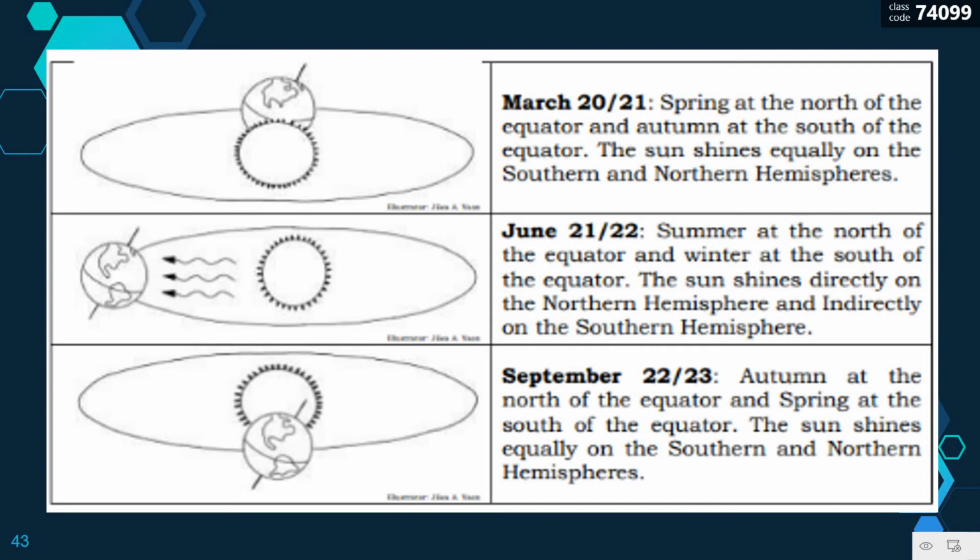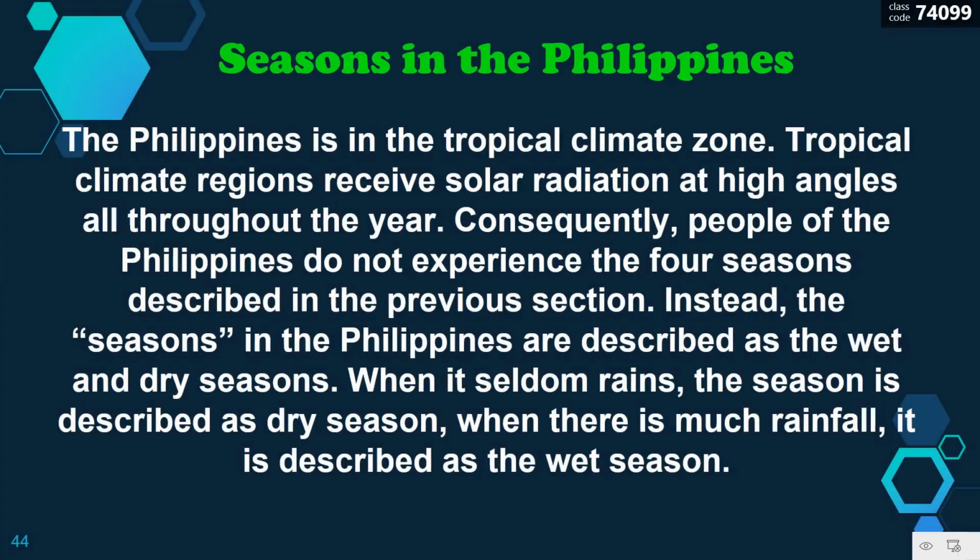On June 21 and 22: summer at the north of the equator and winter at the south of the equator. The Sun shines directly on the northern hemisphere and indirectly on the southern hemisphere. During September 22 and 23: autumn at the north of the equator and spring at the south of the equator. The Sun shines equally on the southern and northern hemispheres.